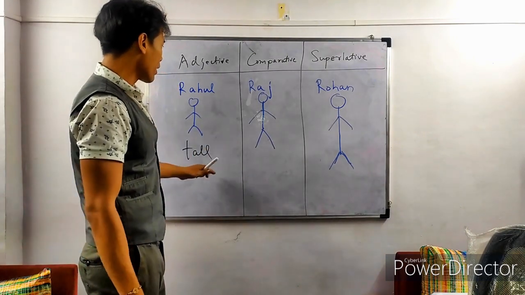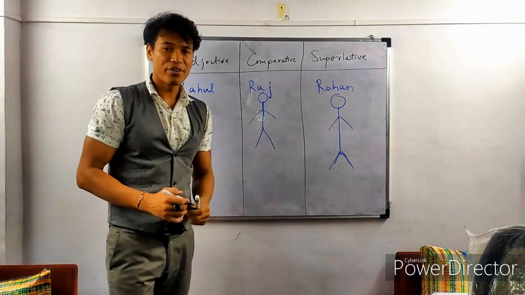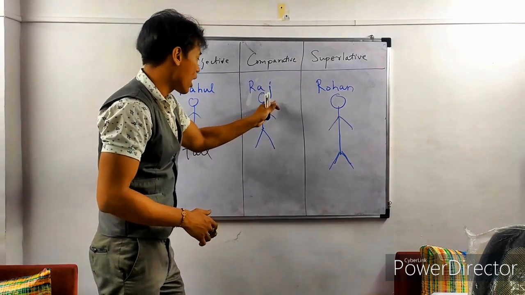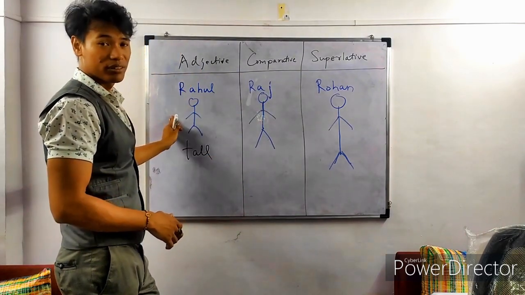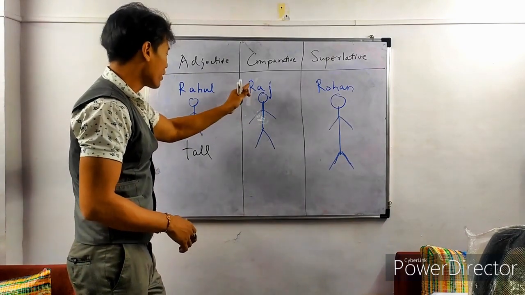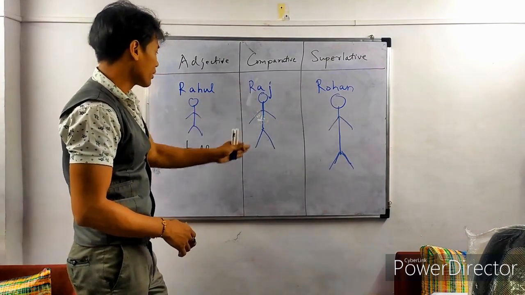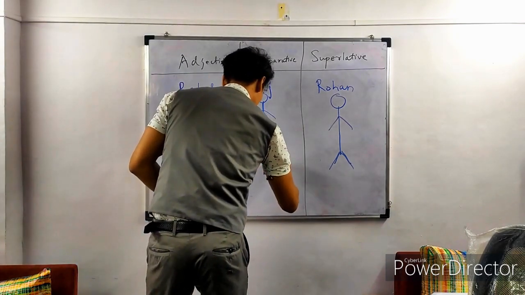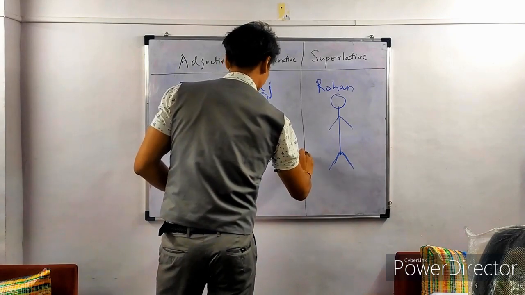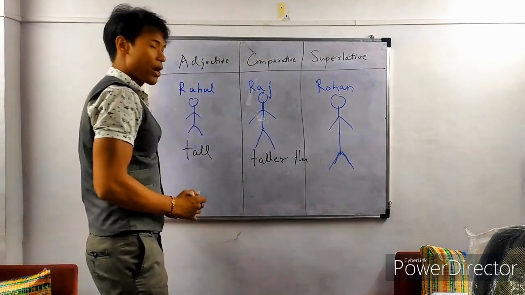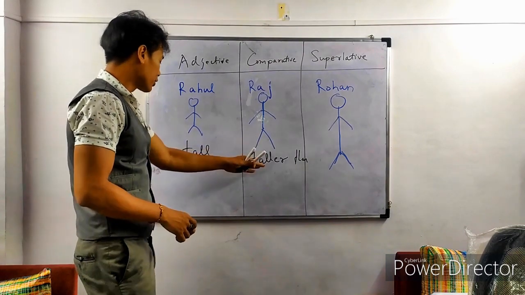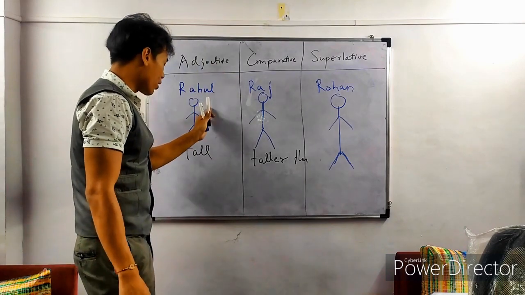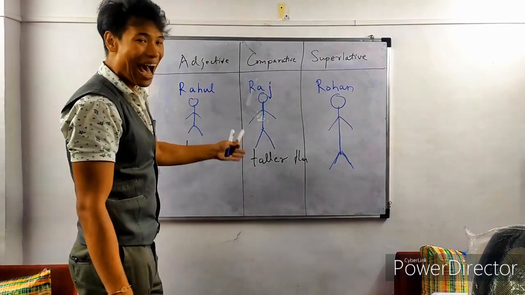So we can say Rahul is tall. Now comparative degree, comparative adjectives are the words that we use when we have to compare the noun with another noun. Now, how do we compare? You can see that Raj is taller. Raj is taller than Rahul. So we are comparing Raj with Rahul in terms of their height.